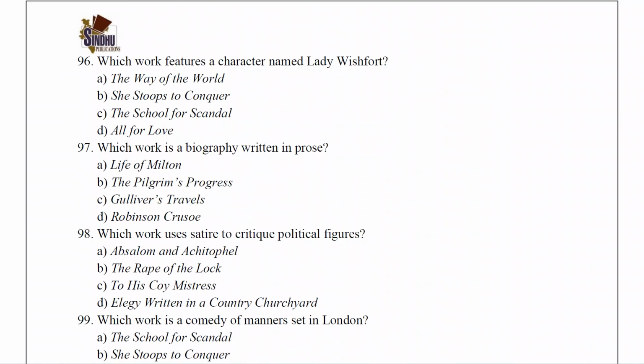Which work features the character named Lady Wishfort? So, in which play does Lady Wishfort appear, they have asked. The answer is The Way of the World. Which work is a biography written in prose? Life of Milton.